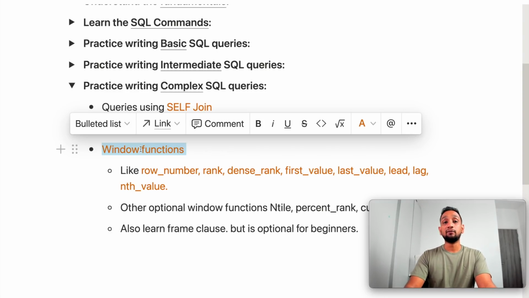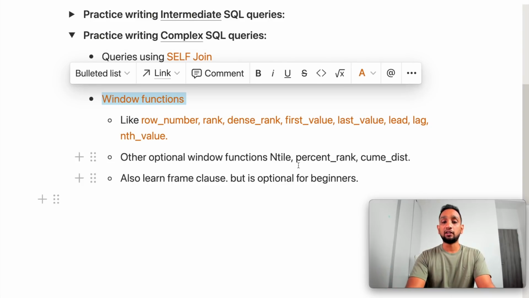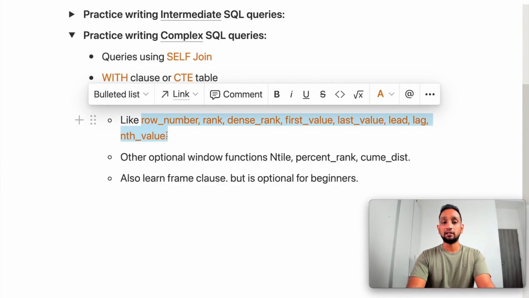You don't need to be comfortable with each and everything, but mainly you should know how to use row number, rank, dense rank, first value, last value, lead, lag, nth value, etc. Now there are a few other window functions as well: ntile, percent rank, cume dist. You can learn these if you have the time, but I would not say that this should be your first preference. Your first preference should definitely be everything that I have mentioned here, right?